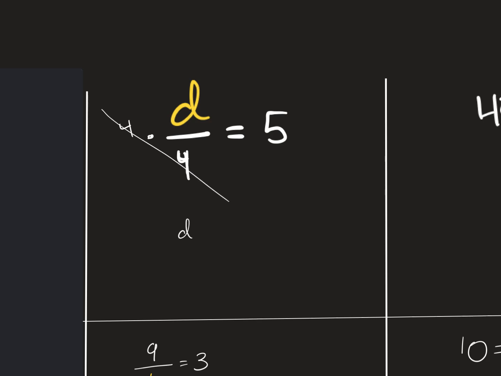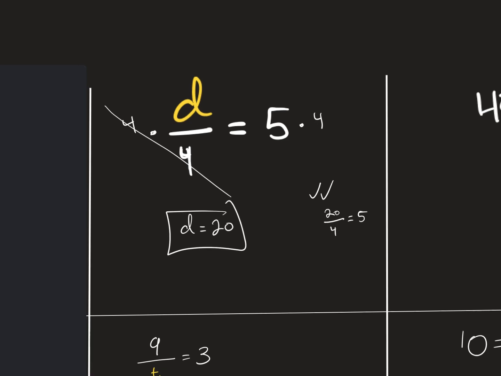So all we have is d is equal to 5 times 4, and that gets us 20. How we double check our work: 20 divided by 4, does that get 5? Yes, it does. And we know that d is in fact equal to 20.